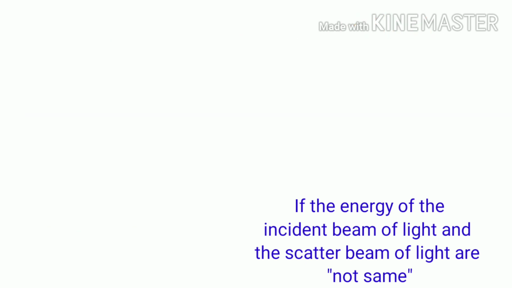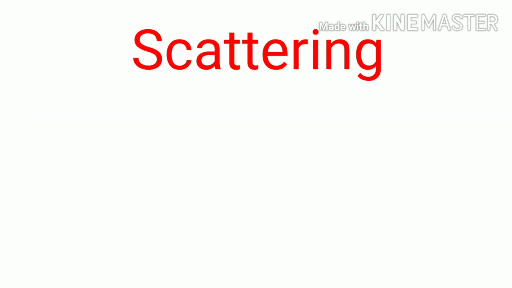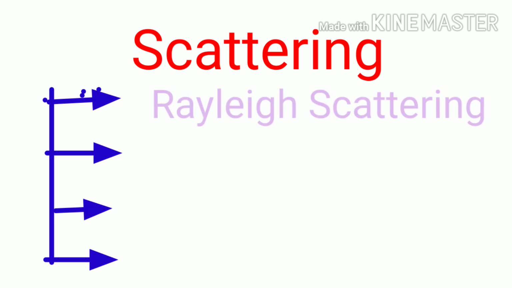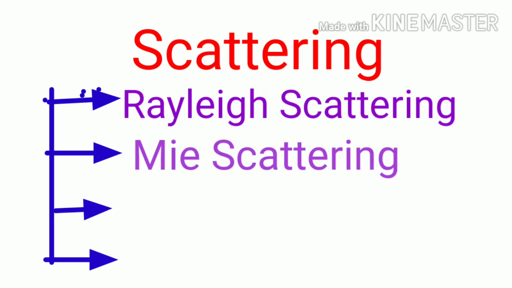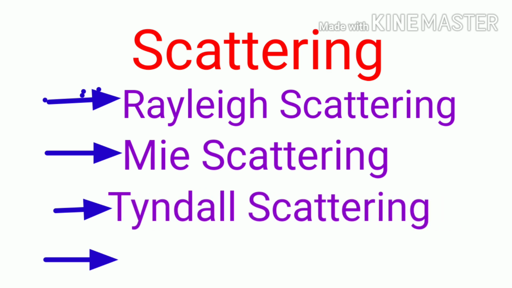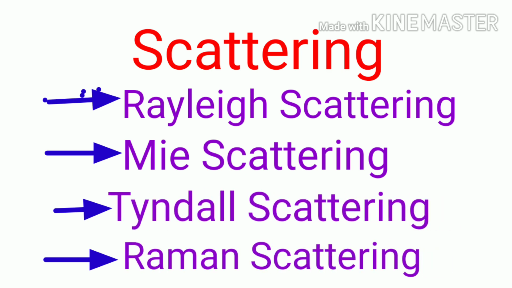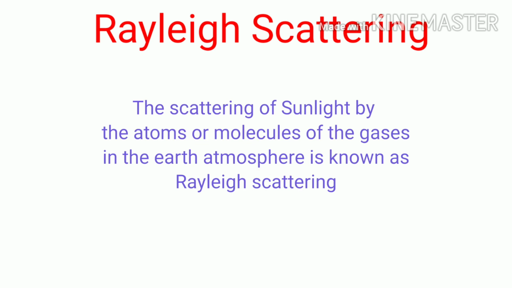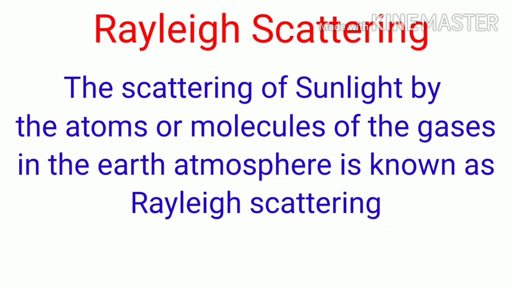There are different types of scattering available in a medium. First one is Rayleigh scattering, then Mie scattering, Tyndall scattering, and the last one is Raman scattering. Now see the topic Rayleigh scattering. Rayleigh scattering means the scattering of sunlight by the atoms or molecules of the gases in the earth's atmosphere is known as Rayleigh scattering.